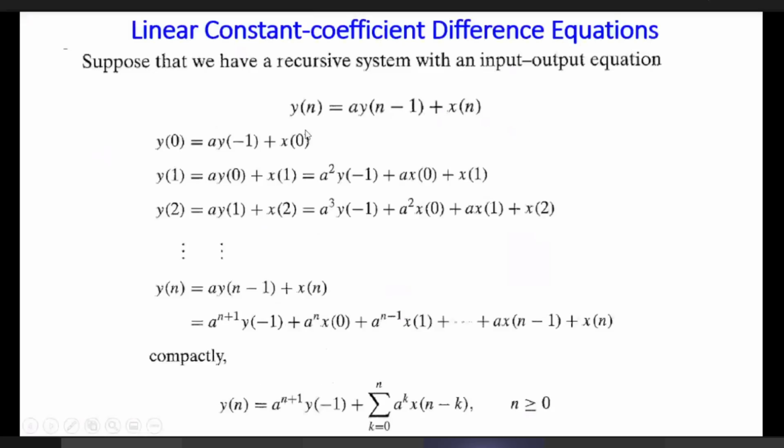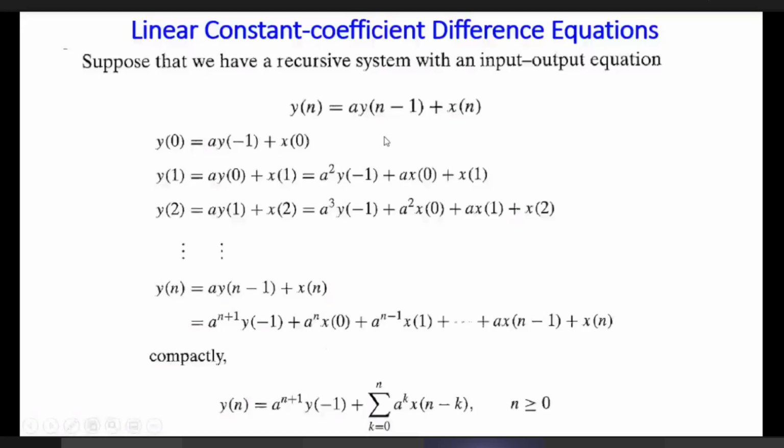Now we take a simple recursive system, a first order recursive system. We write it this way: y[n] is equal to a y[n-1] plus x[n]. It is a simple first order recursive equation.